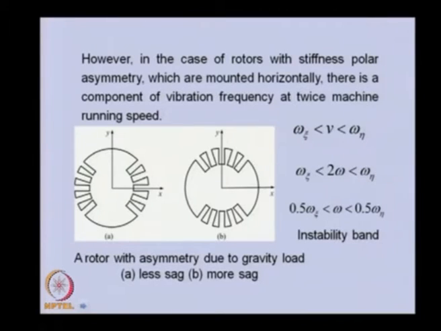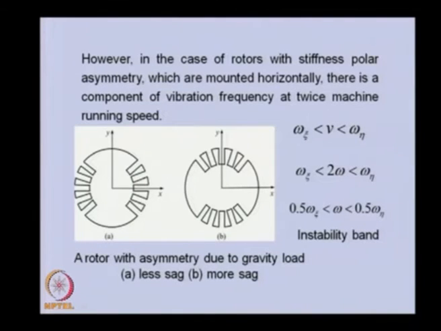This particular analysis we did by assuming that whatever the vibrational frequency is, that is the same as the spin speed of the shaft, but vibrational frequency can be different as compared to the spin speed of the shaft. So, for that particular case, the band which we obtained earlier, we took with the vibrational frequency equal to the spin speed of the shaft, but if we generalize, whenever this vibrational frequency is between these 2 bands, we will have instability.